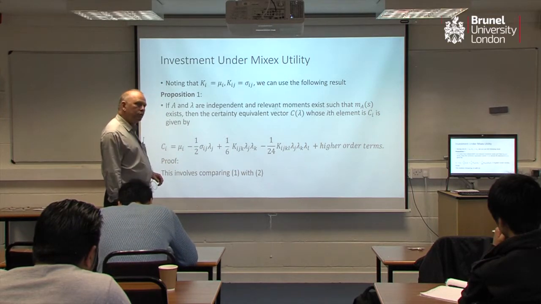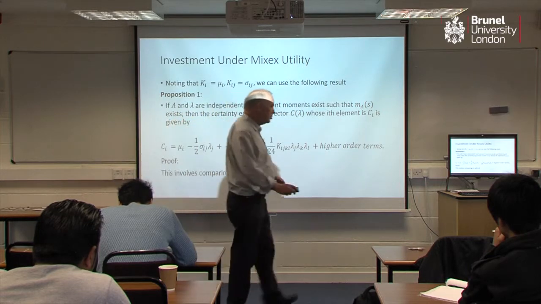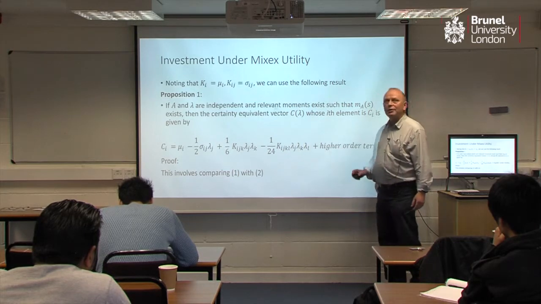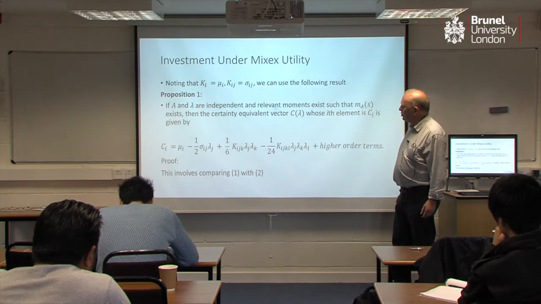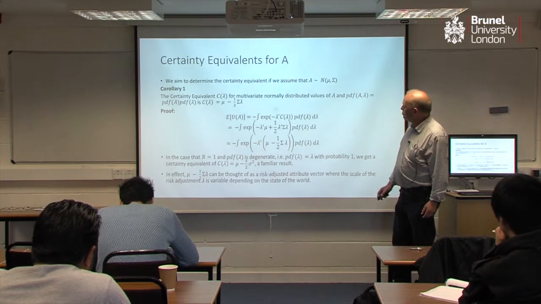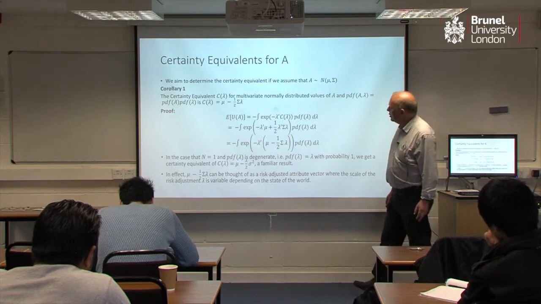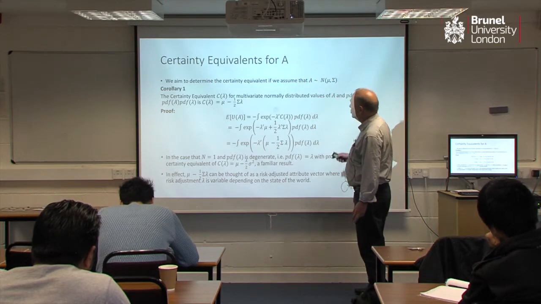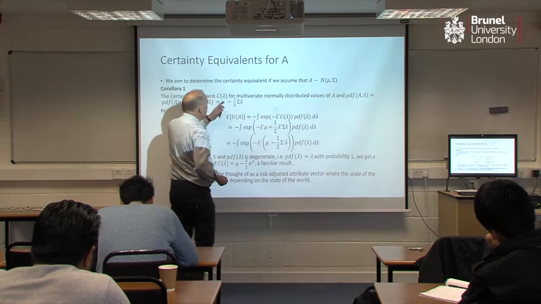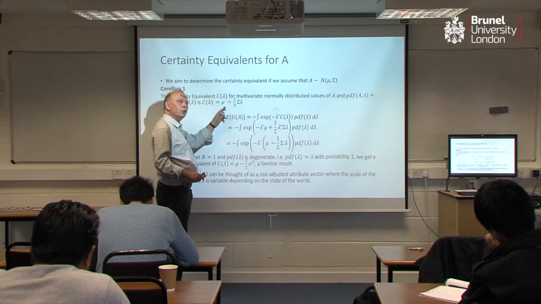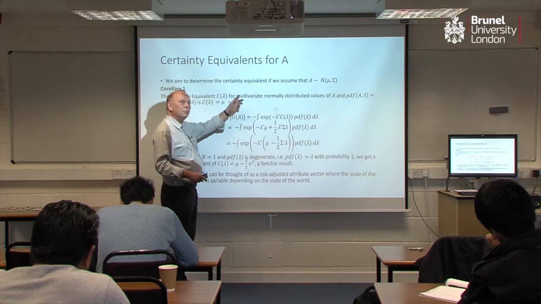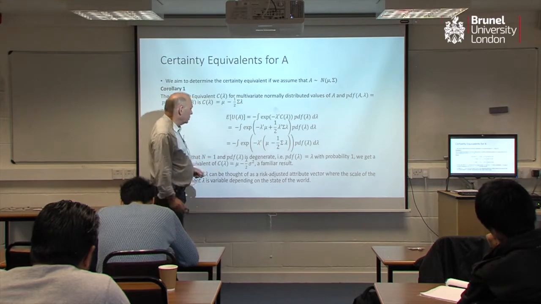And that's awfully nice, but then the trouble comes, well, you need some joint distributions to understand what this is going to be like. And the only joint distribution that's easy to work with, alas, is the multivariate normal. So it's no surprise that we get to this corollary that if we assume that the A is a multivariate normal and that A and lambda are independent, then the certainty equivalence is going to be mu, which is a vector, because the means of all the different attributes, minus a half sigma, which is a covariance of all the different attributes, times the lambdas, which is a vector of attributes.